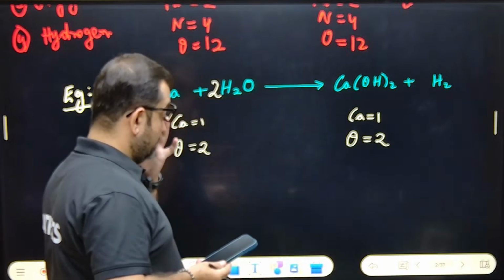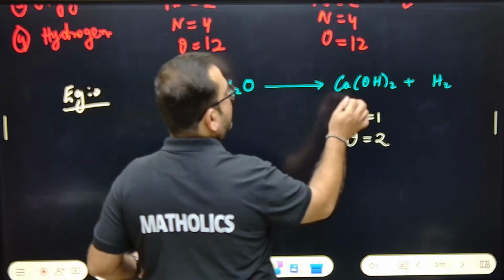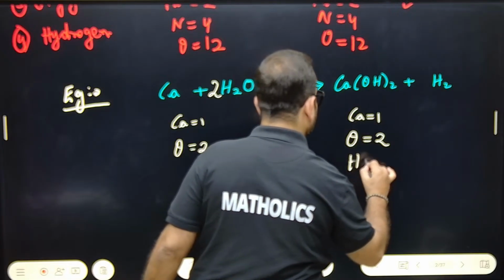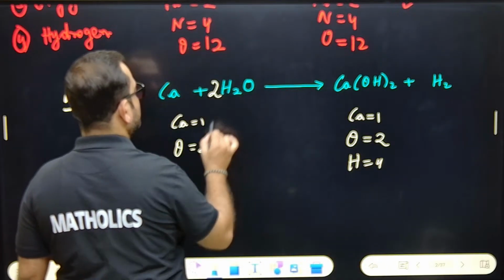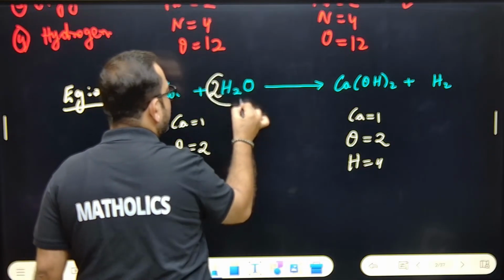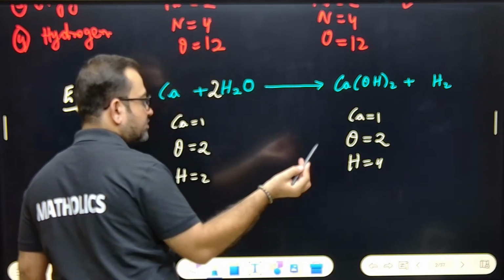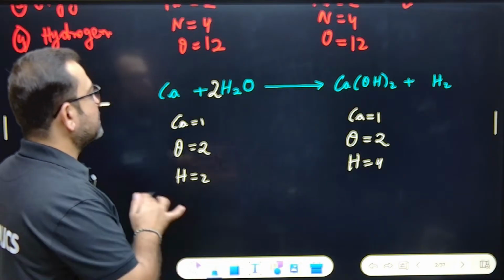Next, count the hydrogen. Hydrogen is 2 and 2, that is 4. Here also hydrogen 2 twos are 4. This 2 will be multiplied by this 2, so 2 into 2 is 4. And oxygen is 2. So this is the balanced chemical equation.